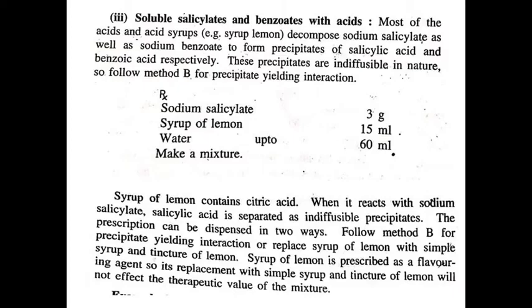So we have to follow method B for correction of this type of incompatibility, or we should replace the syrup of lemon with tincture of lemon or simple syrup, because here syrup of lemon is used only as a flavoring agent and has no therapeutic value. So we can replace syrup of lemon with tincture of lemon or with simple syrup.